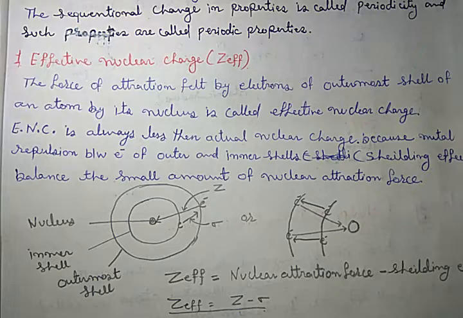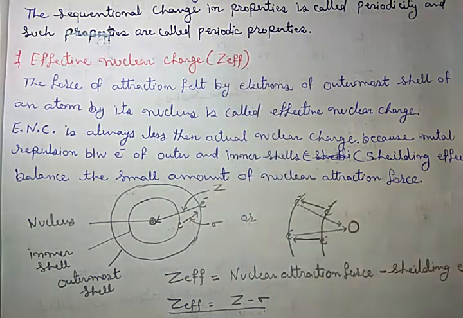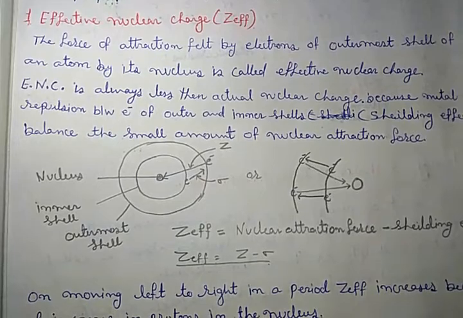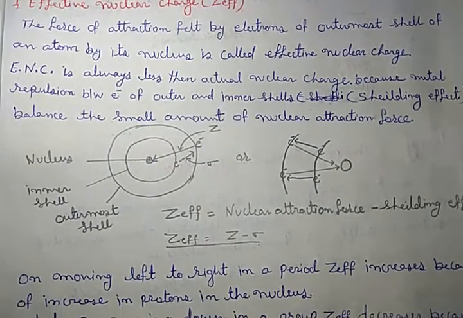So this attraction force between the nucleus and the electrons of the outermost shell is known as effective nuclear charge, which is denoted by Z effective. Effective nuclear charge, shortly ENC, is always less than the actual nuclear charge.